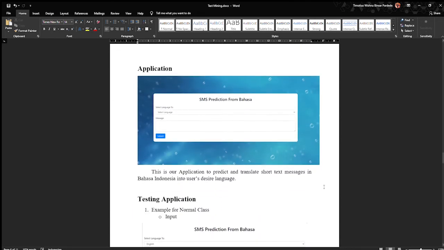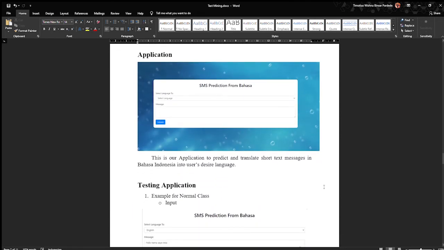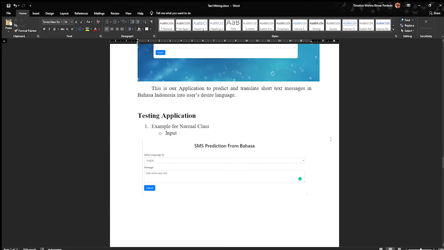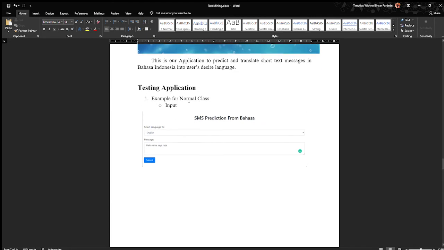And then for the application, this is the finished application, and we can input our selected language to translate to and our message that is in Indonesian. The next one is we're testing the application.